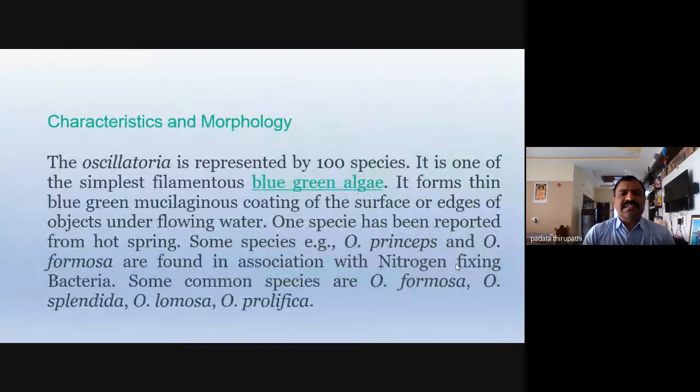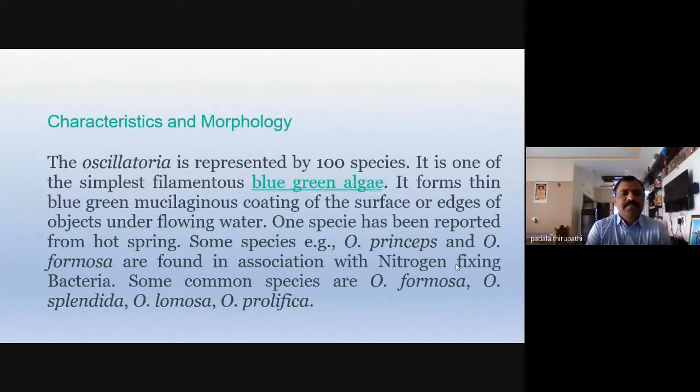Then what are the characteristics and morphology of our Oscillatoria? Oscillatoria is represented by more than 100 species in the aquatic environment. It is one of the simplest filamentous blue-green algae, a very simple form.